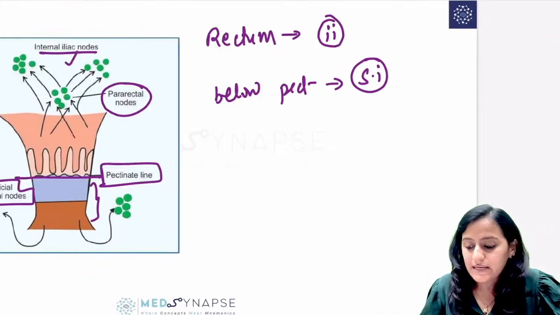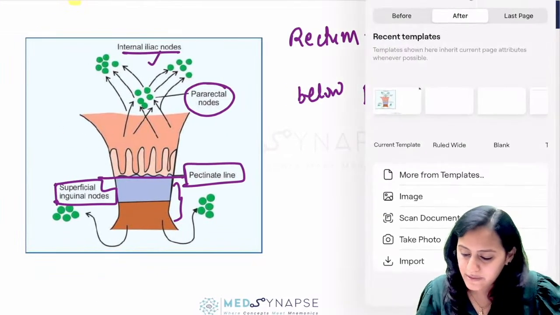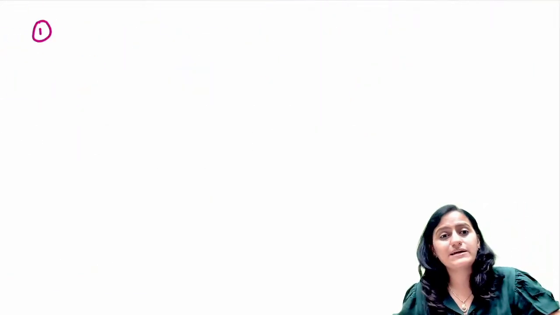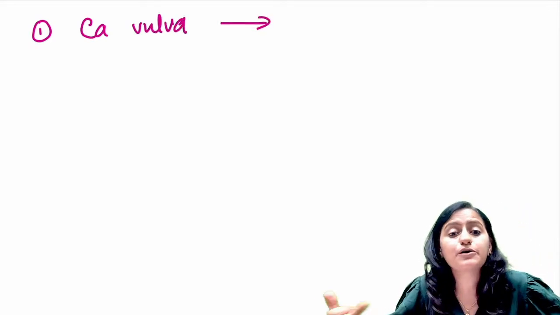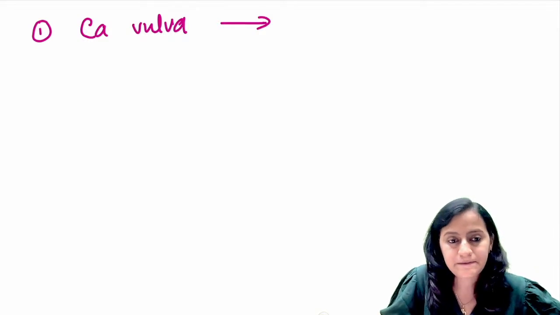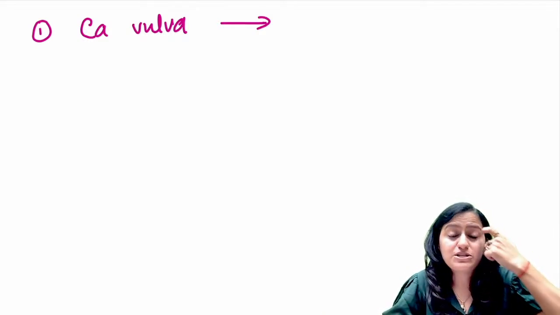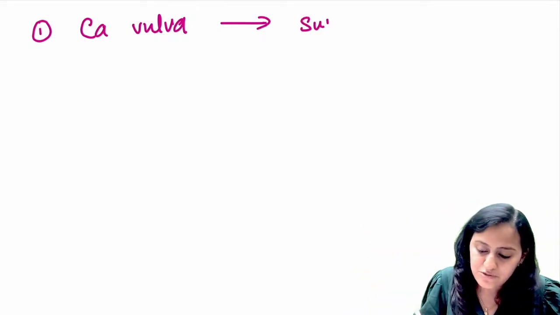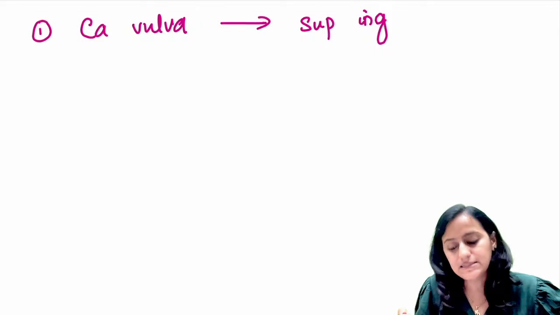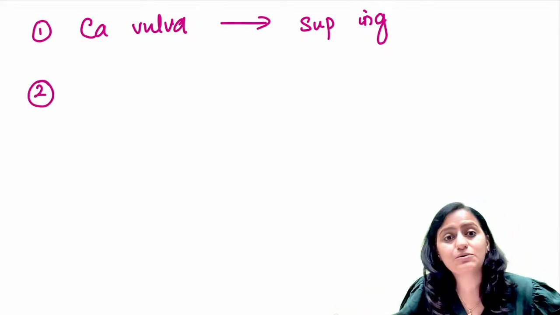So let us quickly revise whatever we have learnt here. A few important points which are frequently asked in the exam. First one, tell me the lymphatic drainage for CA vulva. What will be the lymph node for CA vulva? A quick revision of the important points. Imagine vulva, outermost, skin wala. That is going to be superficial inguinal lymph nodes.